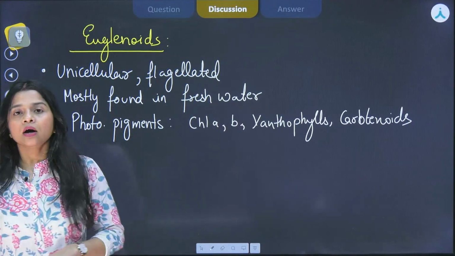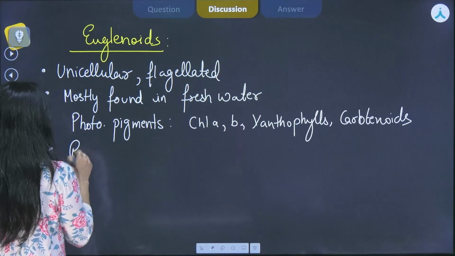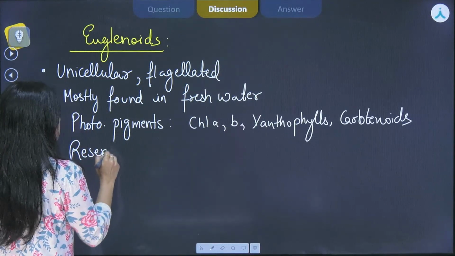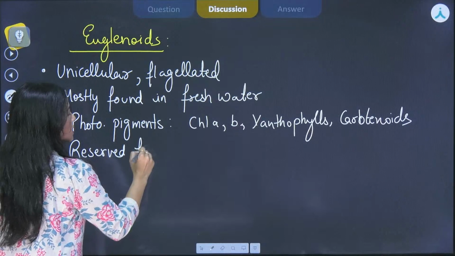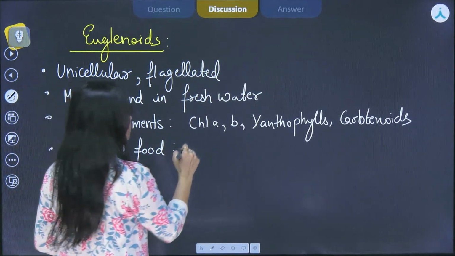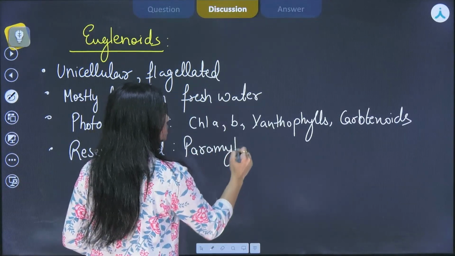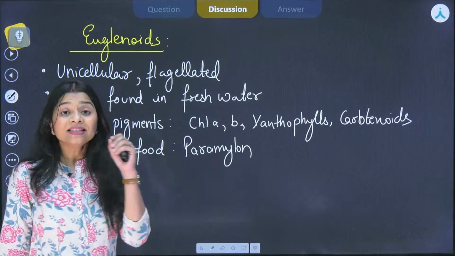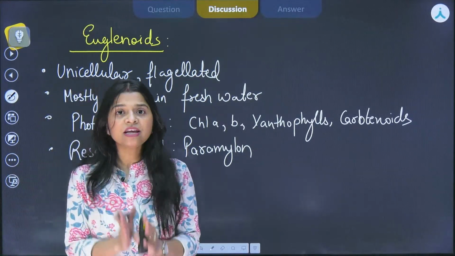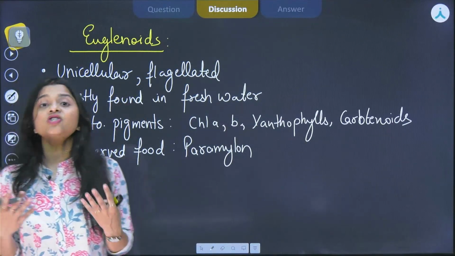Next is the food that is reserved. Okay, so the reserved food is paramylon. It is important, you should remember this. Now, another characteristic feature that is very, very important for euglenoids is the absence of cell wall.